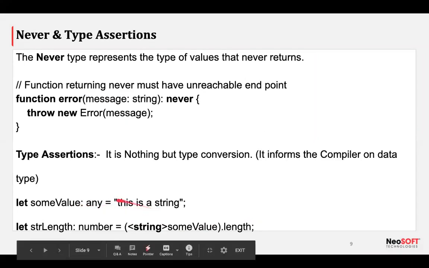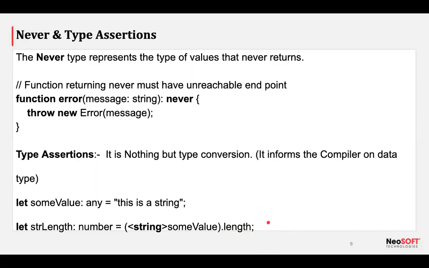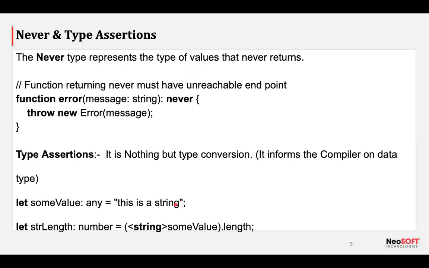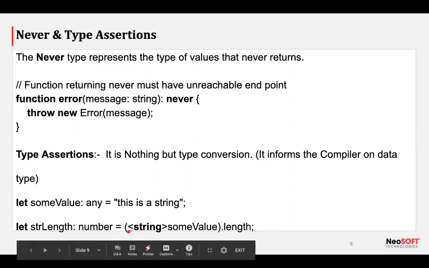Now, as we see, the data type is any. But for the compiler, if we access length on something, the compiler will kind of have a heart attack. What if the user adds some value, and instead of a string he passes some number? For that it will throw an error. I don't want my TypeScript compiler to have a heart attack, so I want to add type conversion.